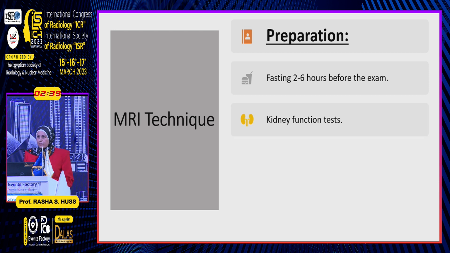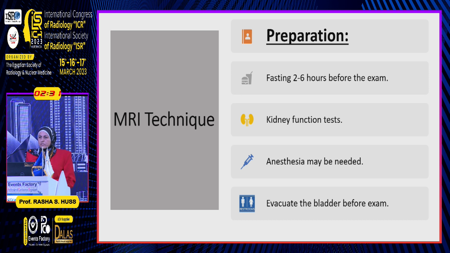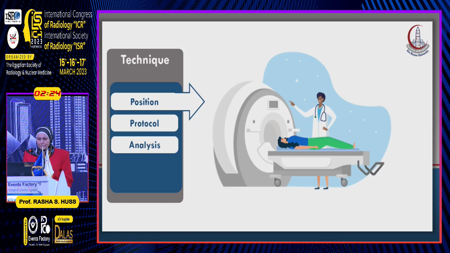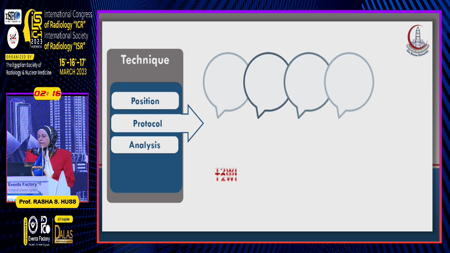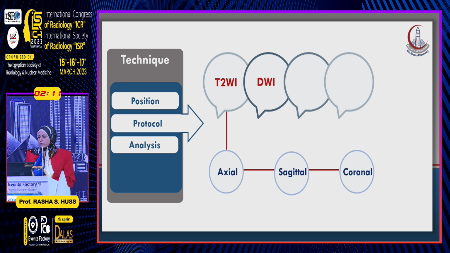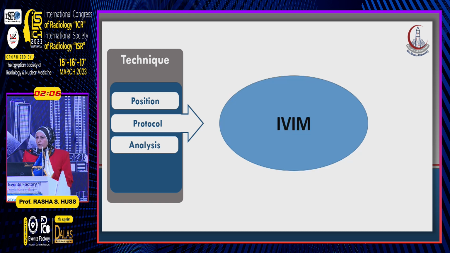The MRI technique needs some preparation, including fasting for 2 to 6 hours before the exam. A kidney function test should be performed because we will inject IV contrast. Sometimes we need anesthesia for some patients, and we instruct the patient to evacuate the bladder immediately before the exam to be comfortable during the exam. Our technique includes putting the patient in a supine position in the MRI machine, and then we perform the dedicated MRI protocol including T2 weighted images in the 3 orthogonal planes, diffusion weighted image, T1 weighted image, and DCE. And of course, we performed the IVIM including multiple b-values.